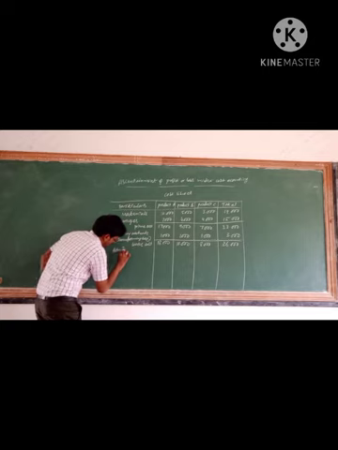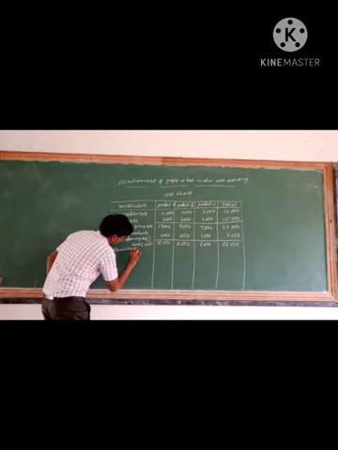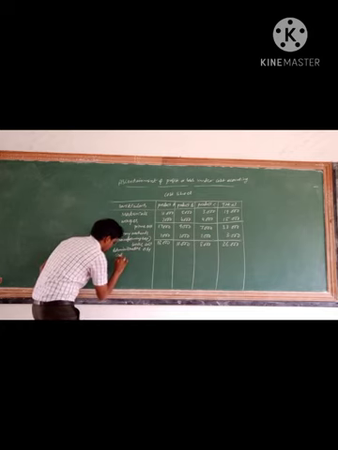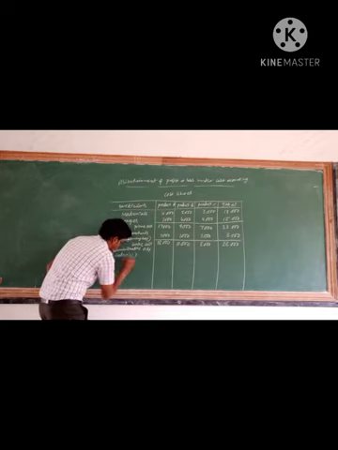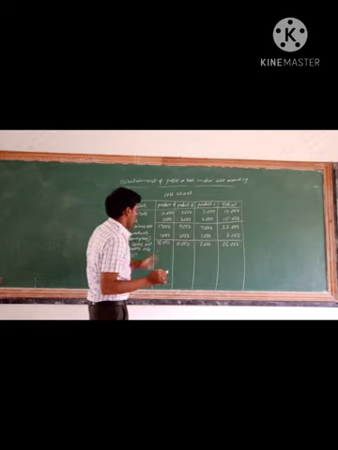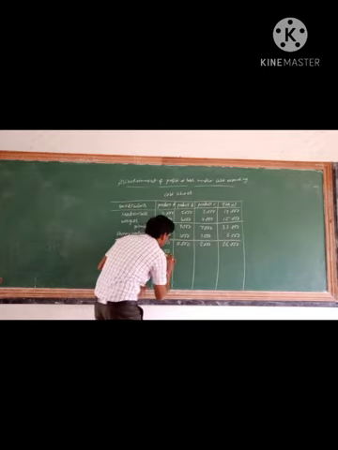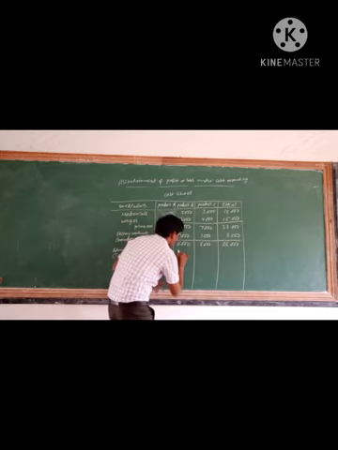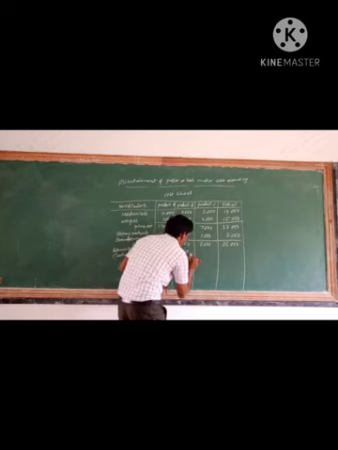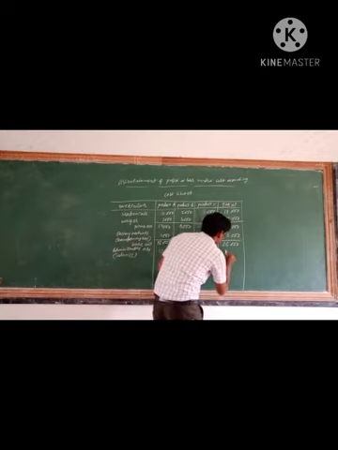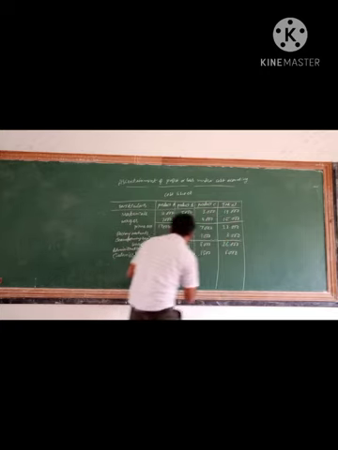Next, for this we need to add administrative overheads. So administrative overheads is salaries. For product A, 2,000. Product B, 2,500. Product C, 1,500. And the total 6,000.